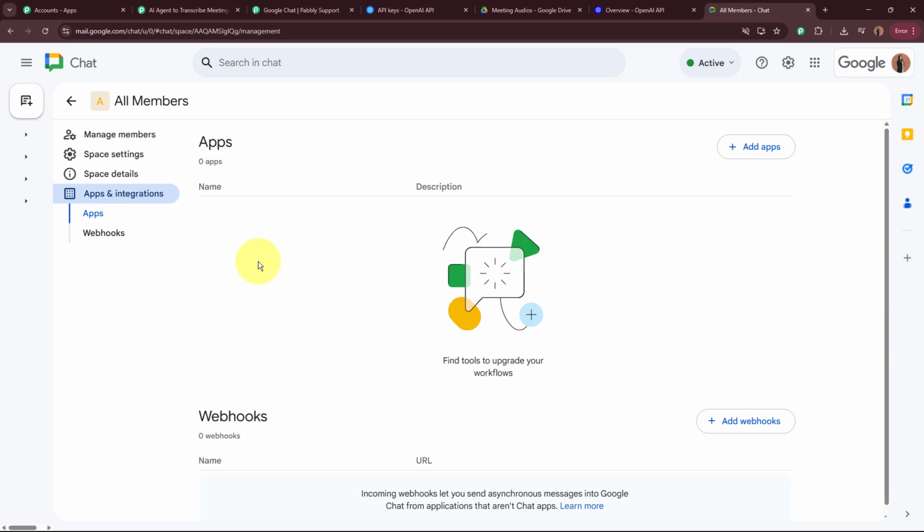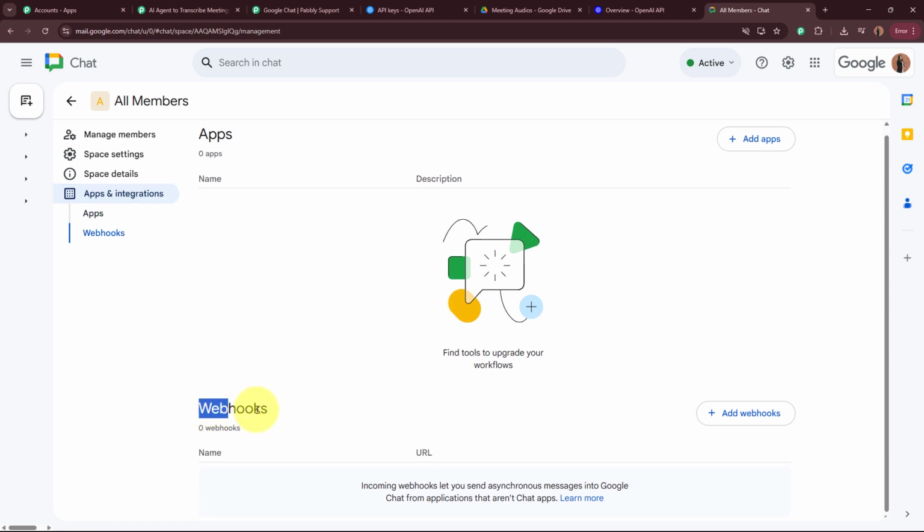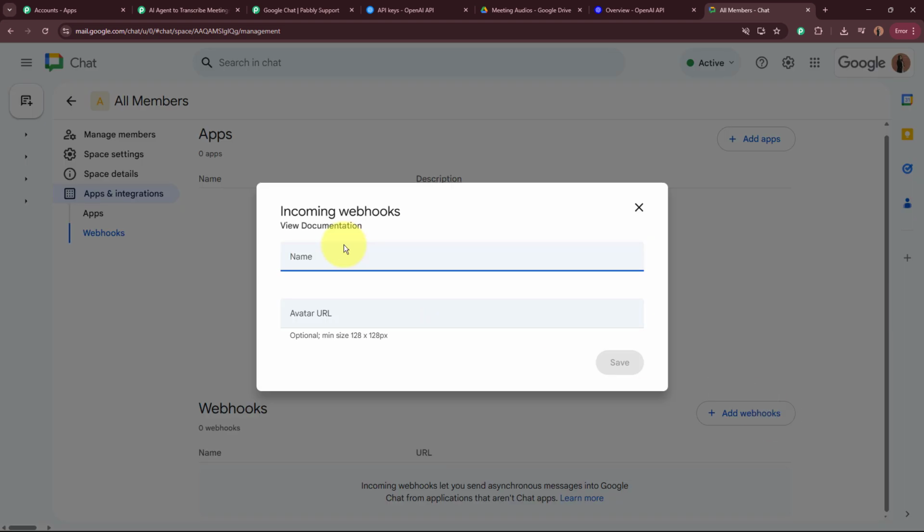After coming to apps and integrations, you can see an option webhooks right over here. Click on this add webhook button. Okay. Firstly, give a name to the webhook. Okay, for the name of the webhook over here, I'm going to write it as Minutes of Meetings MOM. Okay, and it is asking for the avatar URL.